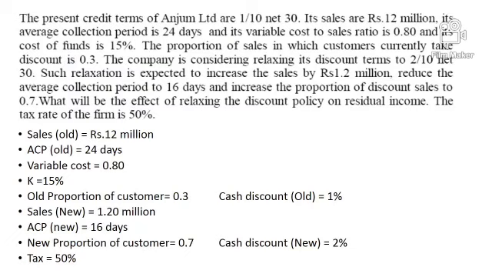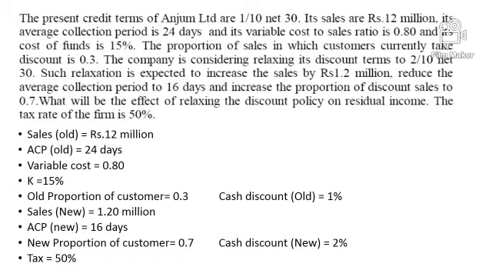This is the second case study of receivables management. Let us first discuss the case, and then we'll put up the figures and formulas. The present credit term of Anjum Limited is 1/10 net 30. The interpretation is that those customers who pay their bill within 10 days, the company will give them a 1% cash discount.